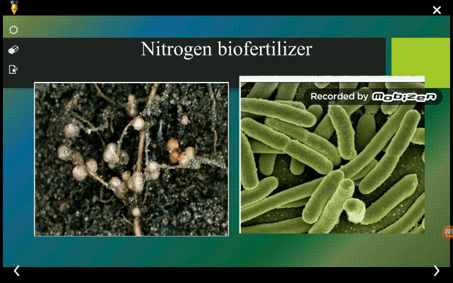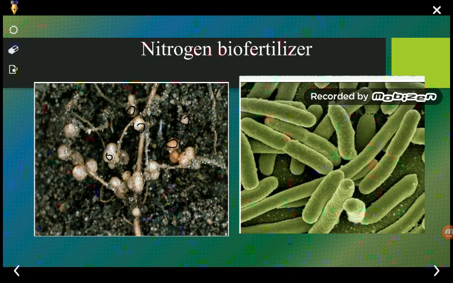In the next picture, we can see the root nodules. Normally these root nodules are present in all types of leguminous plants, for example Mimosa pudica or certain Fabaceae family like pea, gram, Pisum sativum, and moong dal, groundnut. All this comes under the leguminous plants.